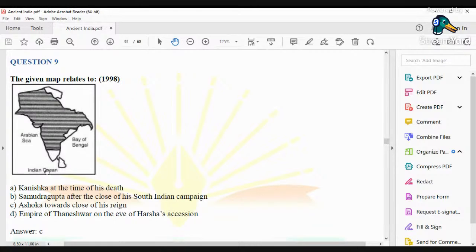But although he mentions these kingdoms, we know it for a fact that Deep South was beyond the influence of Ashoka. Ashoka was not able to establish his control over Deep South, which is why Deep South is not covered in this diagram. When I say Deep South, I'm referring to modern day places like Tamil Nadu and Kerala.